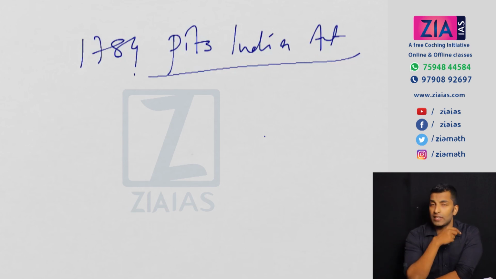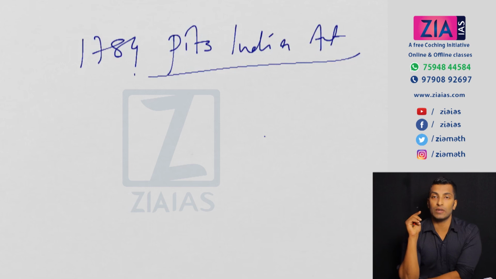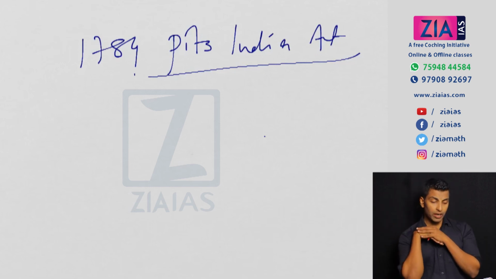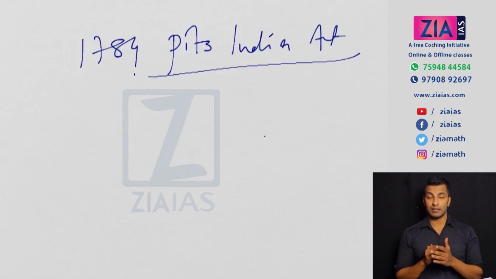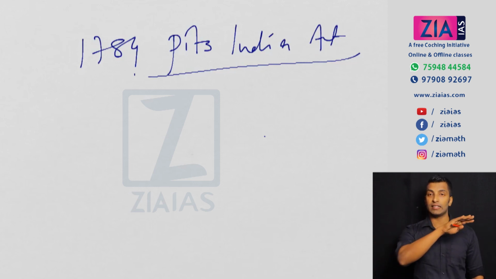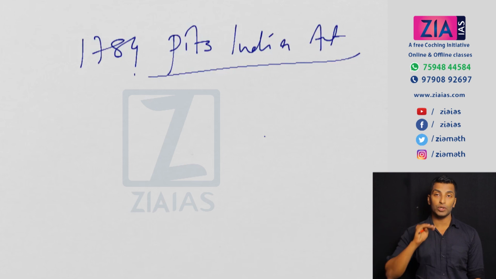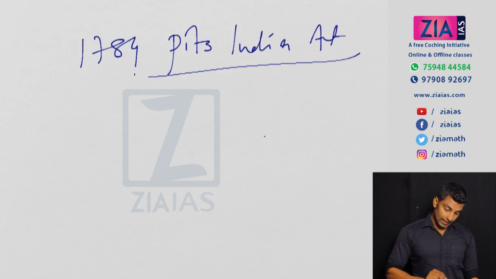The second provision of the 1773 Regulating Act was that a Supreme Court had to be established, and it was established in 1774 at Calcutta for the trial of Europeans. The first Chief Justice was Justice Elijah Impey. Now, when we discuss Pitt's India Act, we have to understand the provisions, and also see how the problem of the 1773 Regulating Act is solved through it. It is named after British PM Pitt.